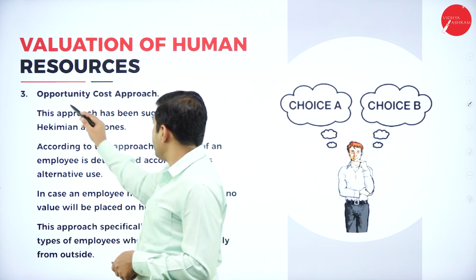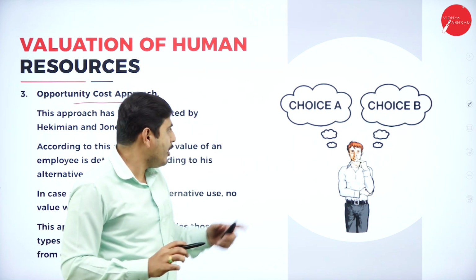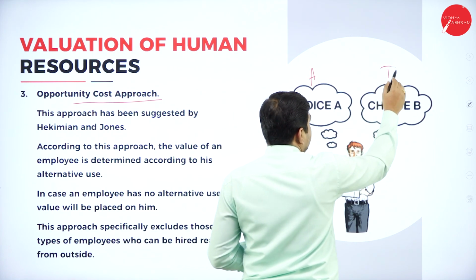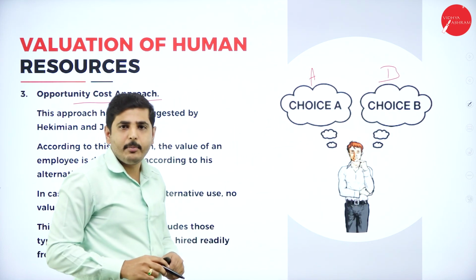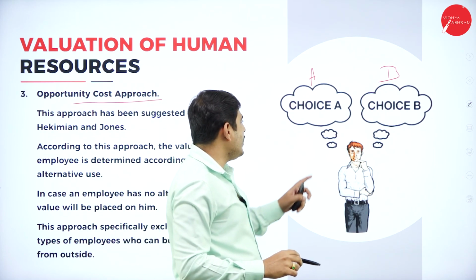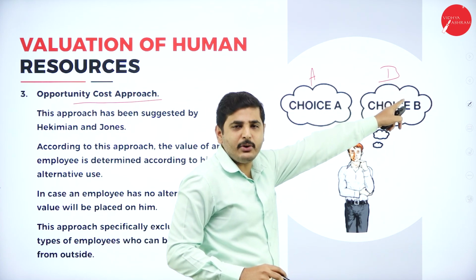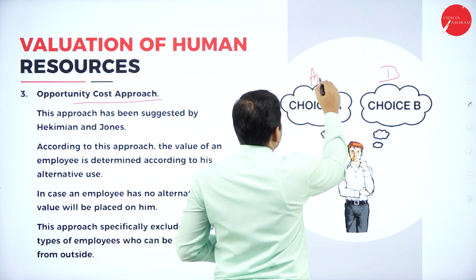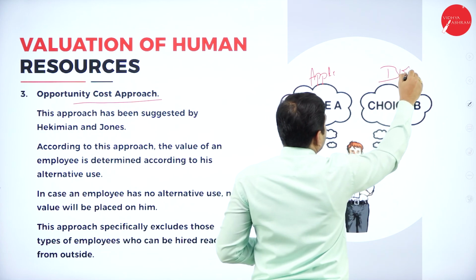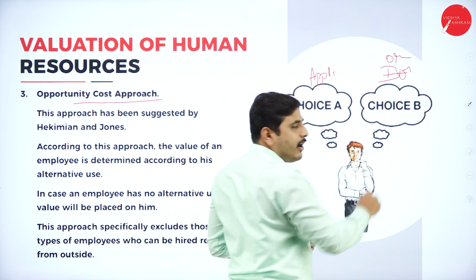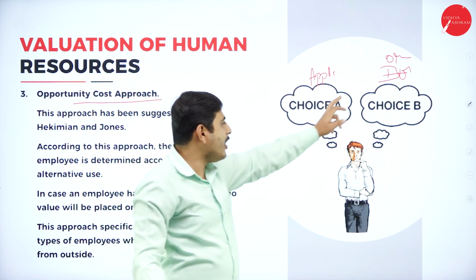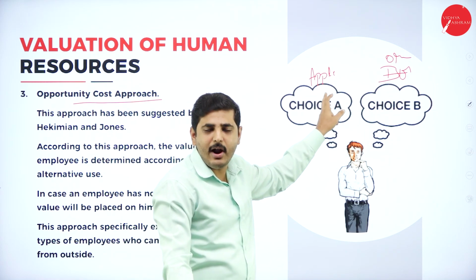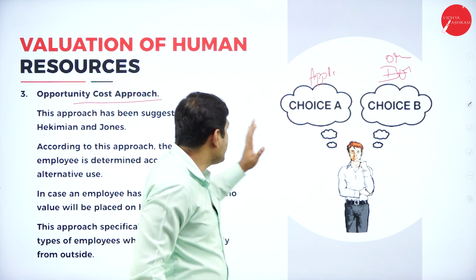Next one, opportunity cost approach. What do you mean by opportunity cost? For example, product A is there, product B is there. If you want to select product B, you have to sacrifice product A. See for example, apple, orange. If you want to select orange, you have to sacrifice apple. If you select apple, you have to sacrifice orange. This is what opportunity cost is.